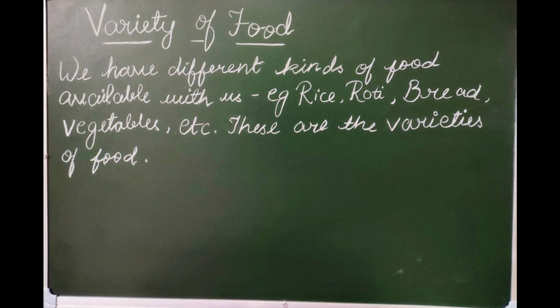Varieties of food. We have different kinds of food available with us like rice, roti, bread, vegetables, puri, dhokla, upma and much more. They are made up of different raw materials. As we see in the north, mostly the people like to eat puris, bhaji. In the south, people eat dosa, idli. In the east, people eat doi, misti doi, puri, shaak, and other things. In the west, dhokla, upma, this type. So in each region, different kinds of food are available.